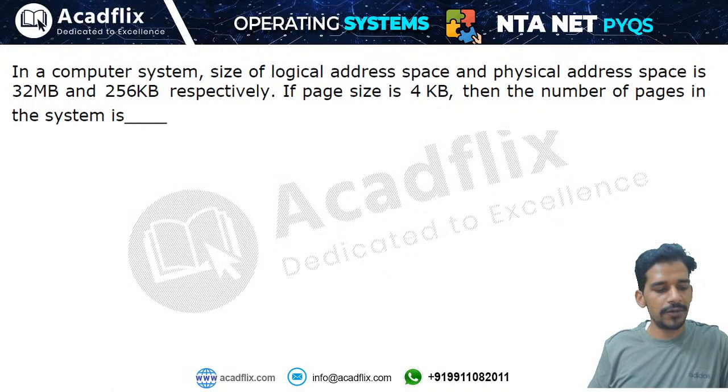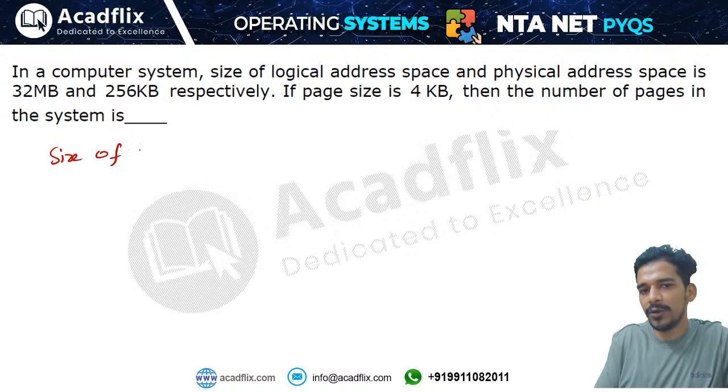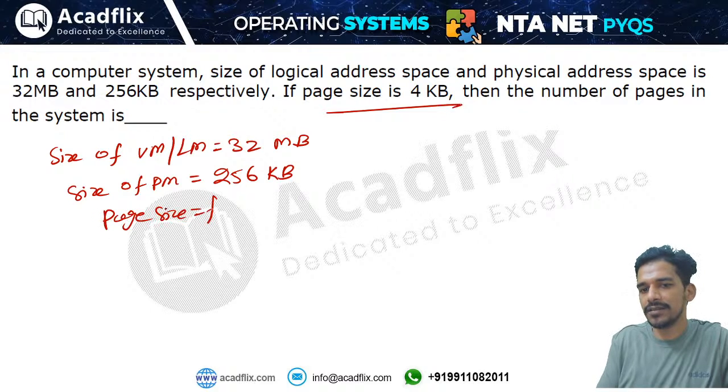So this is the last question for today. After this I will close the class and you will solve the remaining questions. In this question, in a computer system, size of the logical address space is 32 megabytes. It is saying that size of virtual memory or logical memory is 32 megabytes, right? And the size of the physical memory, or main memory or RAM, is 256 kilobytes. If the page size is 4 kilobytes, we know that page size is equal to frame size, that is 4 kilobytes. Then the number of pages in the system is what?